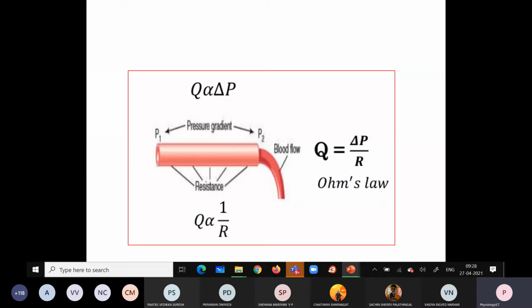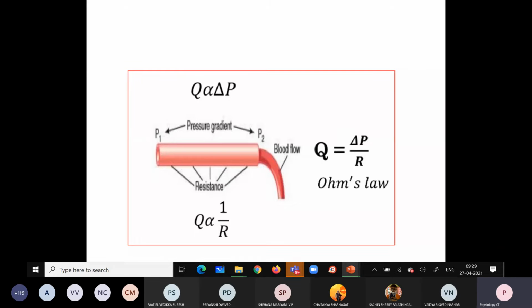Already we have studied this while we were studying about the functional classification of the blood vessels. Where is the site which is mainly responsible for the resistance, the vessels which create the resistance to the blood flow? What are those vessels? Arterioles, very good.